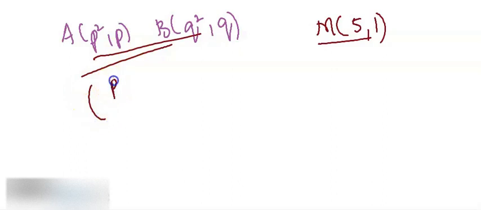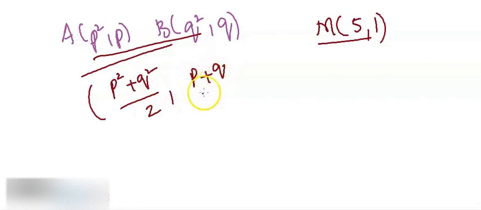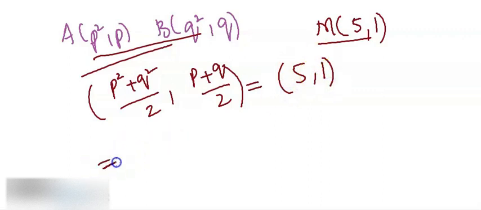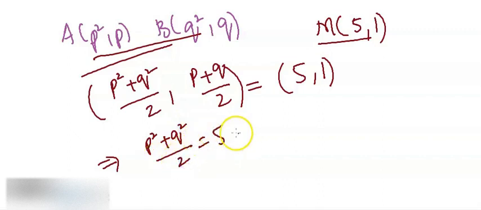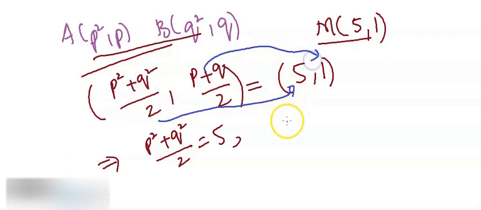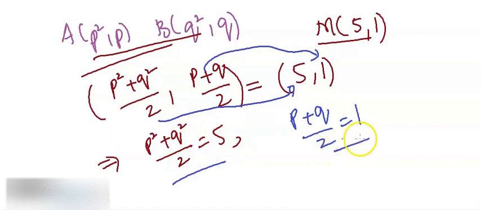So the midpoint of these two is (p square plus q square) over 2, and (p plus q) divided by 2, and this midpoint must be equal to (5, 1). So you get two equations: (p square plus q square) divided by 2 equals 5, and the way we did last time, this is equal to 5 and this is equal to 1. So p plus q must be equal to 2. So these are two simultaneous equations. Solve them simultaneously and get the values. You have learned in chapter 2 how to solve two simultaneous equations.